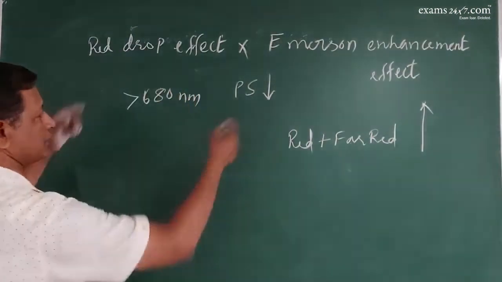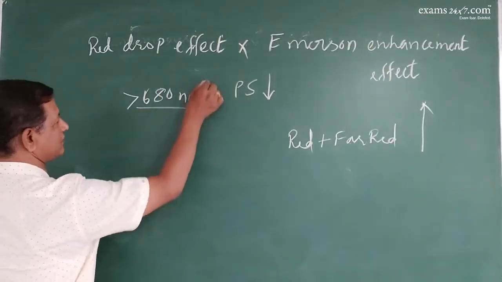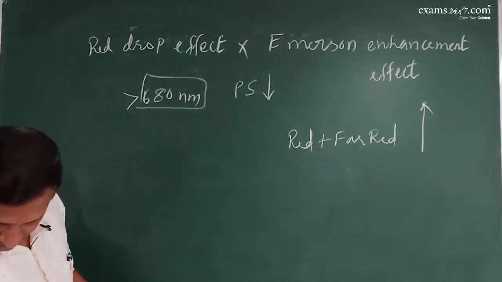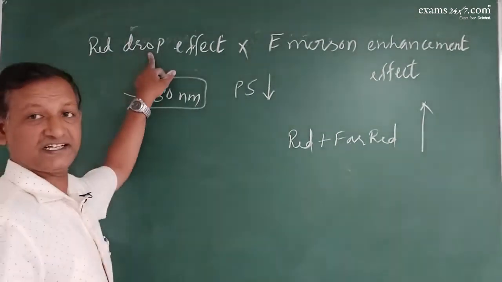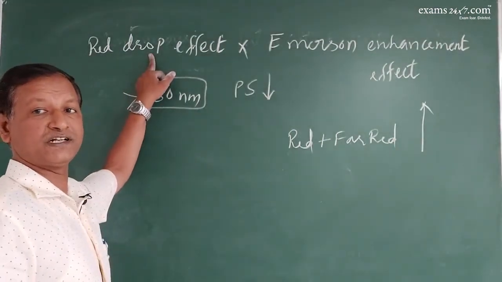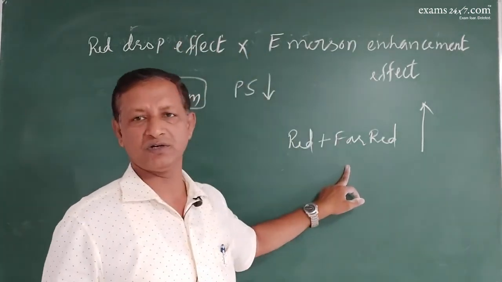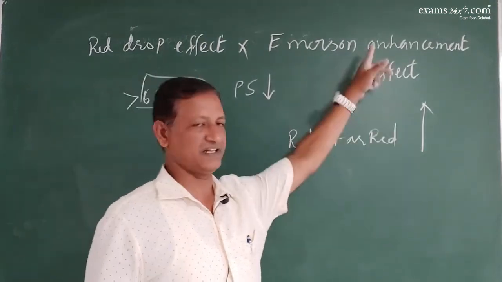Now compare these two. When only one wavelength of light was given, then there was no increase, rather there was decrease in the photosynthetic output. When the mixture of light was given, there was increase.